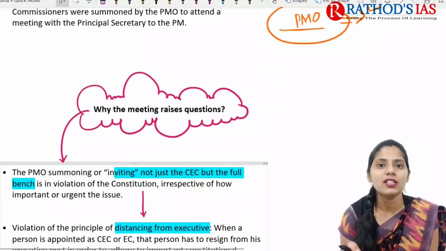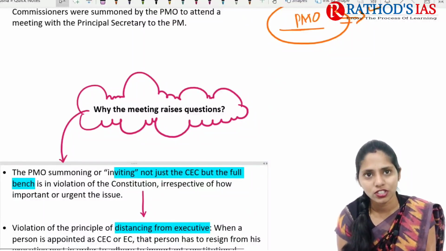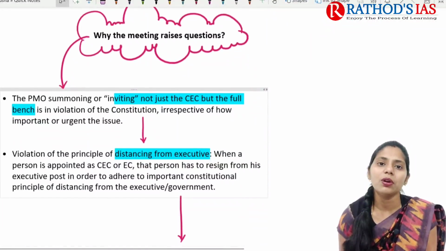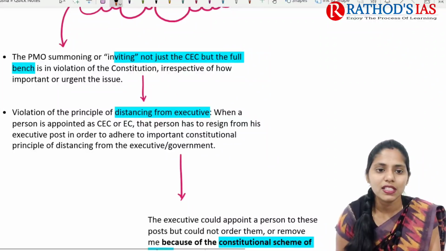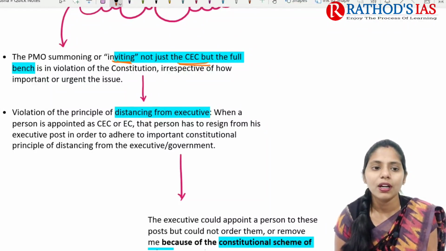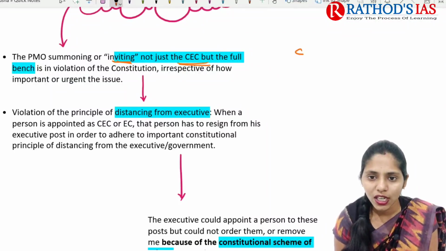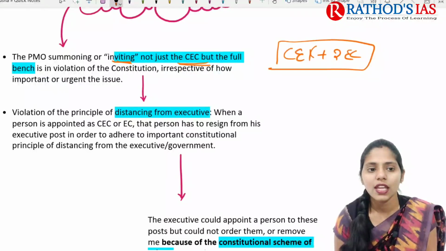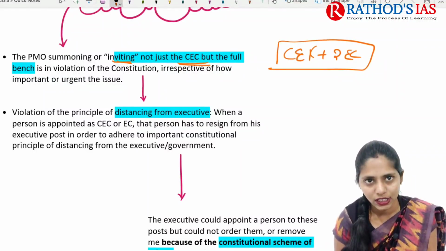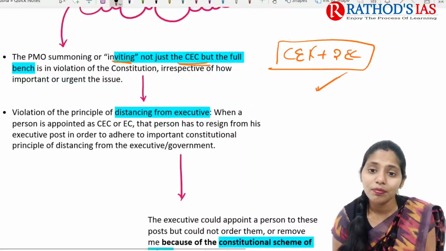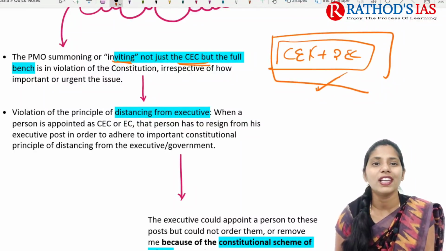Now let us try to understand why this meeting raises questions. The PMO, Prime Minister's Office, summoned or invited not just the Chief Election Commissioner but also the full bench. Here the Chief Election Commissioner plus 2 Election Commissioners were invited. Because of this, it is a violation of the Constitution irrespective of how important or urgent the issue is.